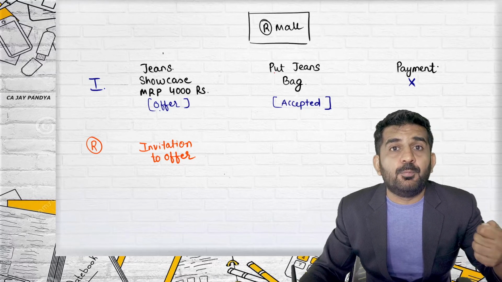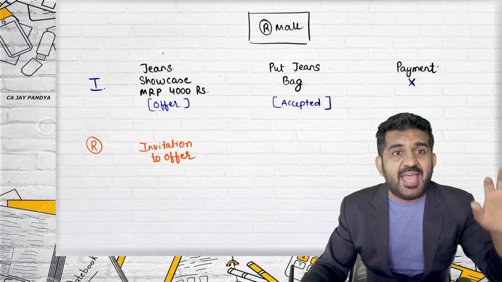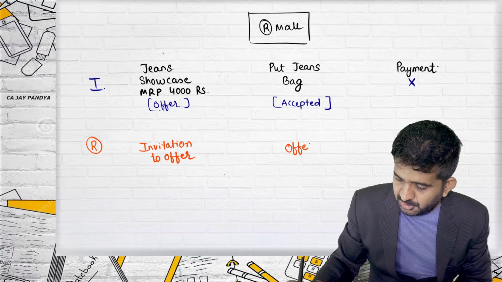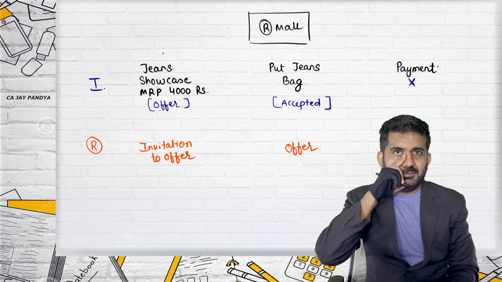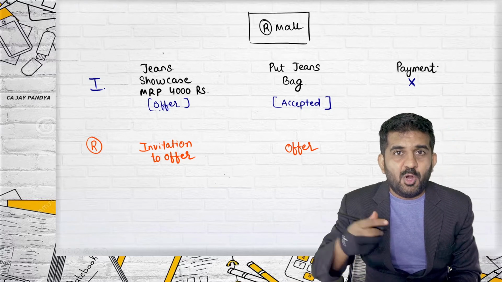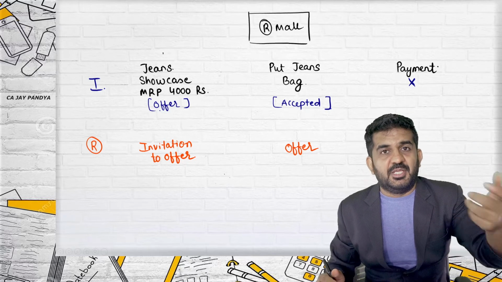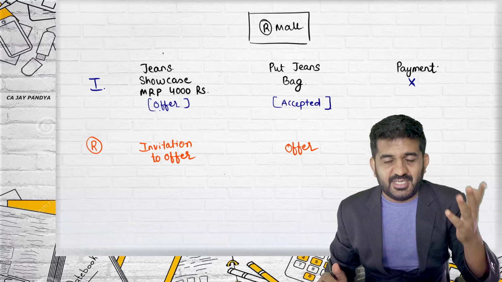When I put the jeans into the bag provided by Reliance, this is the offer. So what I am giving is the offer: you have put a tag of 4,000 rupees, will you sell me this jeans at the rate of rupees 4,000? Yes, it is a symbolic offer.